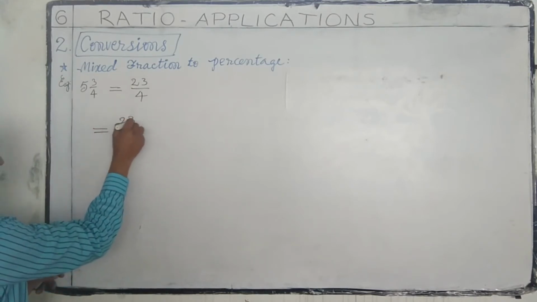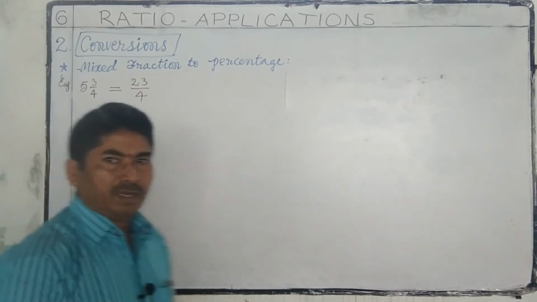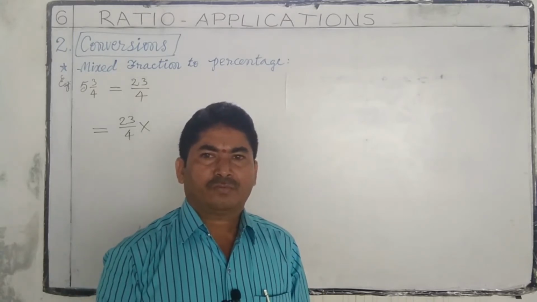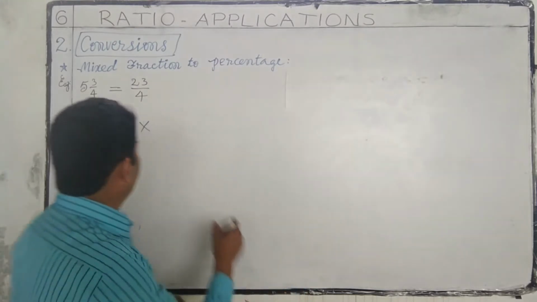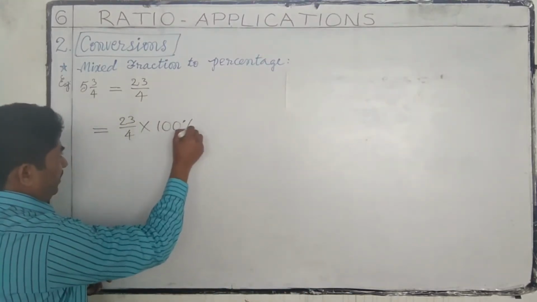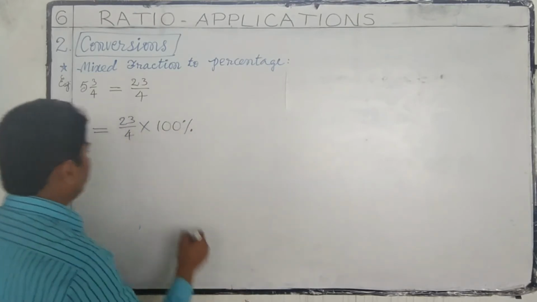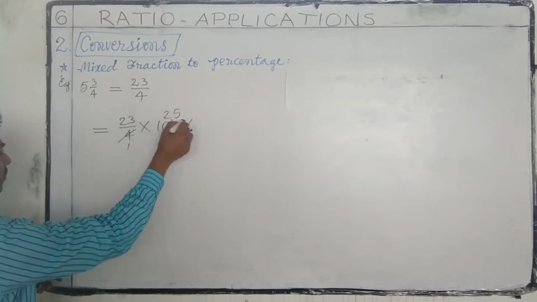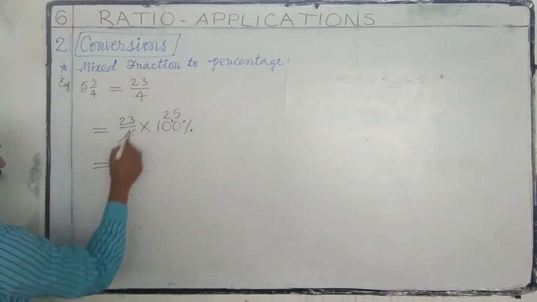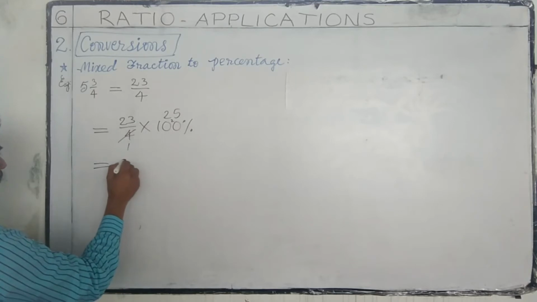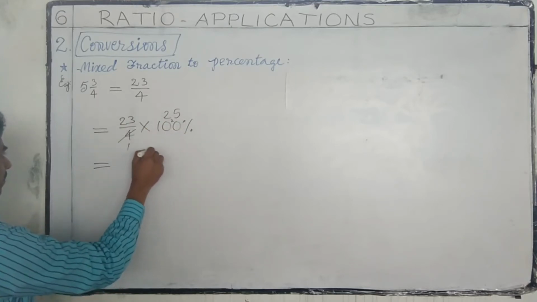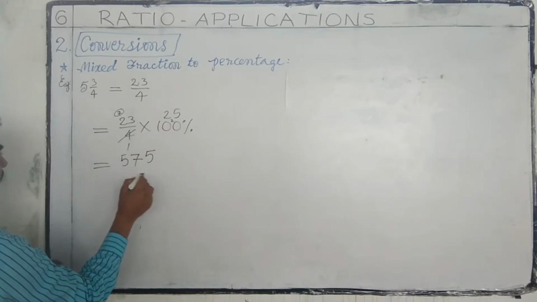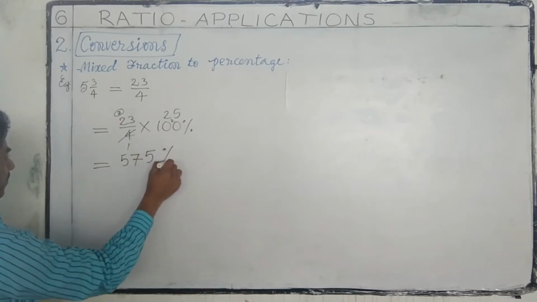That is equal to 23 by 4 into 100, percentage sign, then simplify. 4 ones are 4, 4 25s are 100. 25 3s are 75, 25 2s are 50, so 575 percentage.